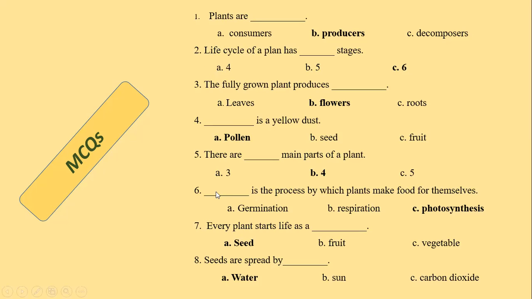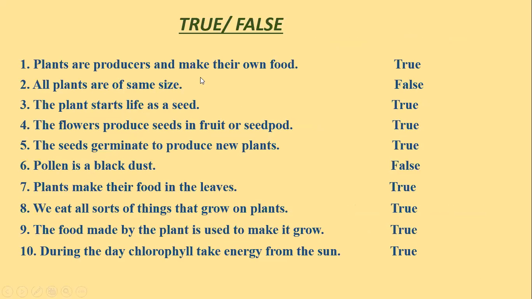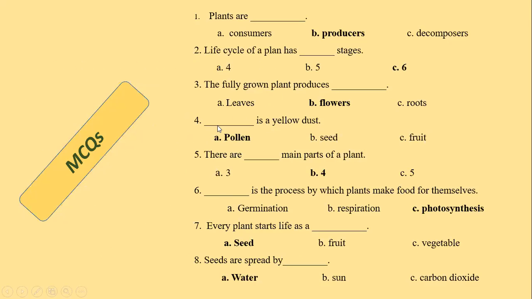Let's see the MCQs. Plants are what? Consumer, producers, or decomposer? Plants are producers. Life cycle of a plant has dash stages. How many? 6. The fully grown plant produces flowers. The information is the same. You have seen here also in the MCQs, in true false and also in MCQs, but you have to read it again and again to clear the concept in your mind. Dash is a yellow dust, pollen.